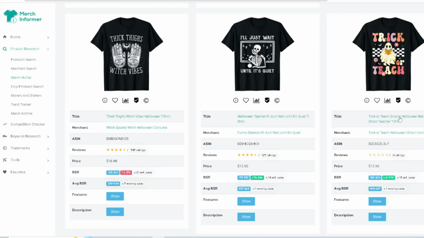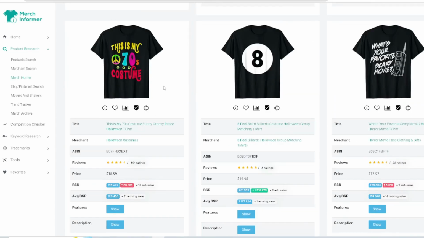Next, trick or treat. Okay, groovy style. That groovy style font, that retro style font, it's going to do really, really good. And if you can mix anything like that or any type of niche, and you can think ahead like Thanksgiving or Christmas, do anything like this related to any of these holidays, it's going to do really good for you.